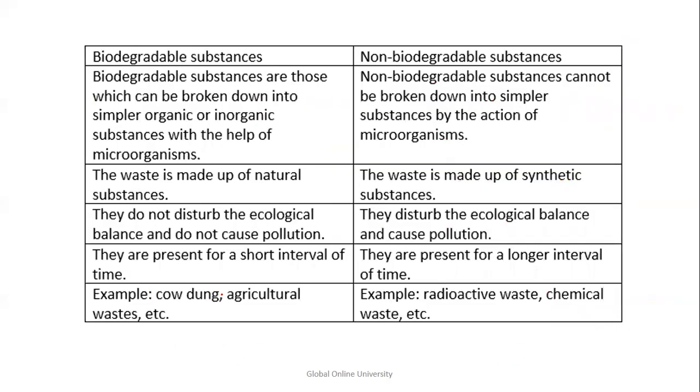Now, we have studied biodegradable and non-biodegradable substances. The one which can be broken down into simple organic forms or inorganic substances is called biodegradable, but one which cannot be broken down is non-biodegradable. Biodegradable waste is made up of natural substances, whereas non-biodegradable is made up of synthetic substances. Biodegradable ones do not disturb the ecology and do not cause pollution, whereas non-biodegradable lead to a lot of disturbance to the ecological balance and cause pollution. They have a very short life, whereas non-biodegradable have a very long life. Examples of biodegradable are cow dung or agriculture waste. Examples of non-biodegradable are radioactive waste or chemical waste.